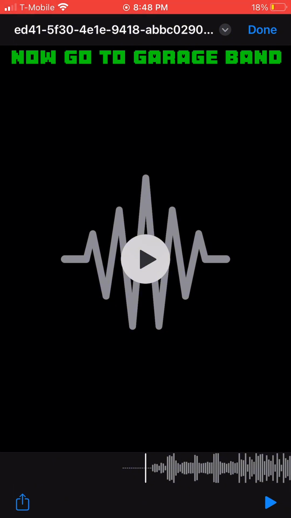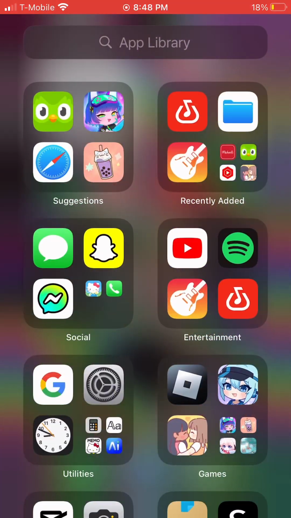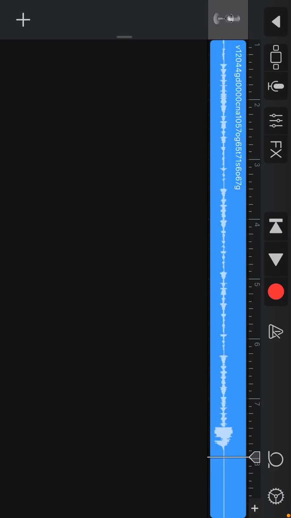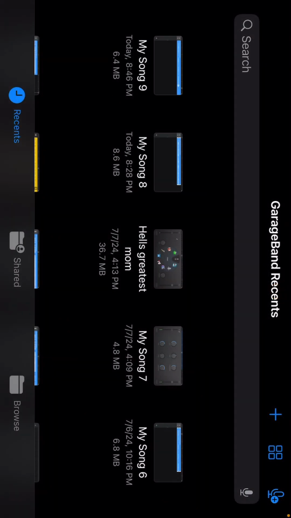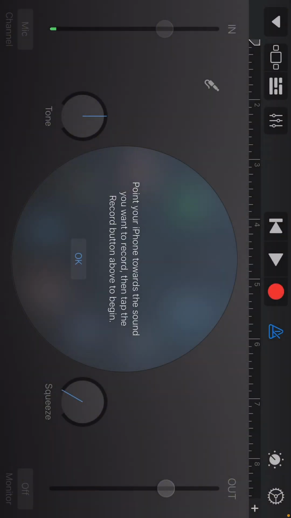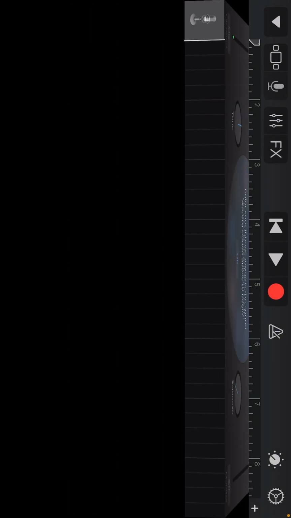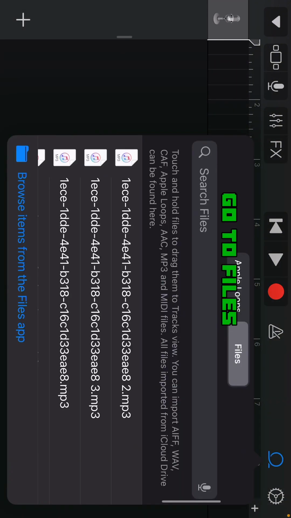Now go to GarageBand. Flip your phone. Press the plus and go to audio recorder. Click the brick-looking things. Then the loop thing. Go to files.